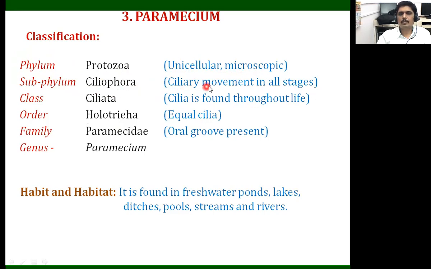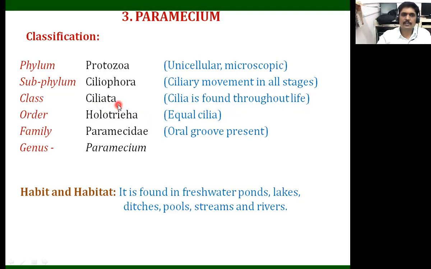Because their entire body is covered by cilia, and the cilia are helpful for locomotion, this shows ciliary movement in all stages. The class is Ciliata. Why? Because the entire body shows cilia-like structures, and they are found throughout life. So that's why we call the class Ciliata.